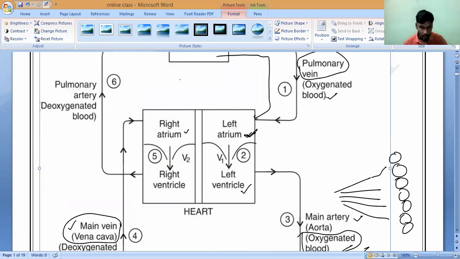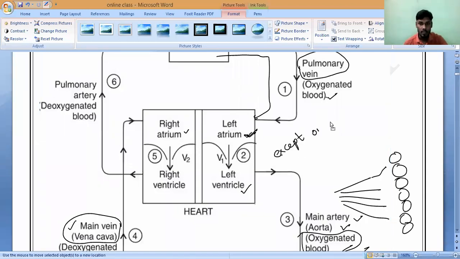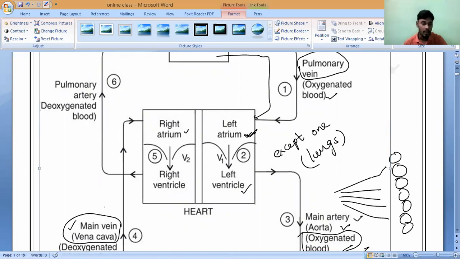But here, all of you should remember, from the left ventricle, with the help of the main artery, the blood is pumped to all the organs except one organ. What is that organ? Except the lungs. Understand? In the same way, with the help of the vena cava, all the deoxygenated blood is collected to the right atrium except from one body part. What is that again? From the lungs. Correct or not?